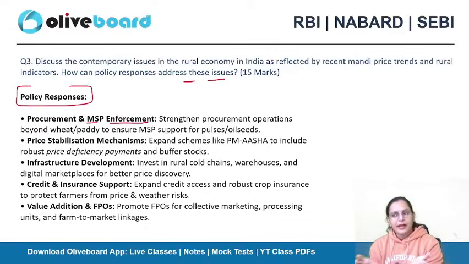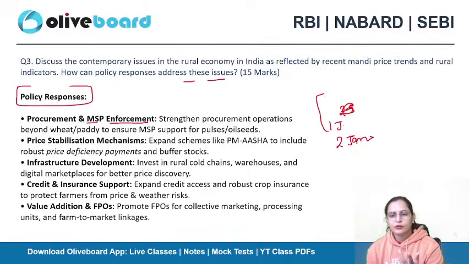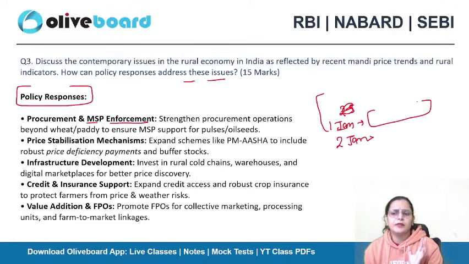So there is a gap in between: exact information is not communicated to the person who is the intended beneficiary of the specific scheme. So there is a challenge occurring, that is a communication gap, we can say. These are some policy responses to address these kinds of issues. For example, suppose your exam is on 2nd of January. I am taking the classes regularly, but on 1st of January I mention something which is very, very important.